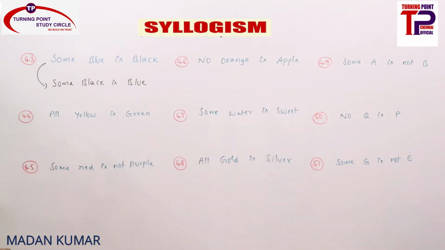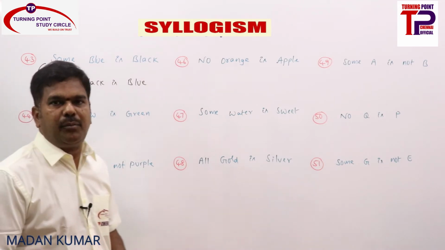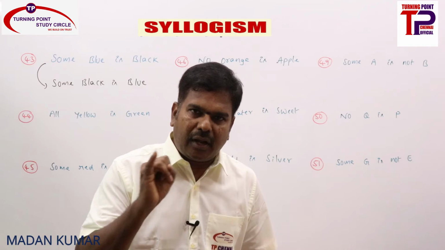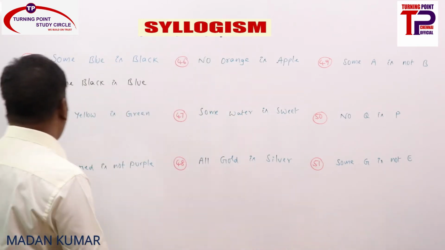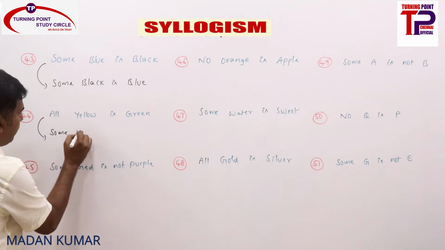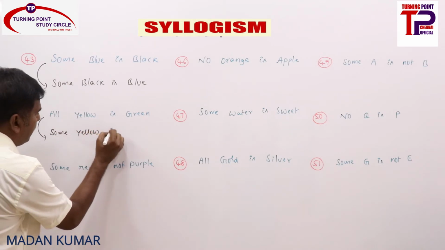Now the next one, 44, all yellow is green. What are all the immediate inferences we have? A is directly implied by I, and A can be converted into I, right? So A is directly implied by I, that means some yellow is green.